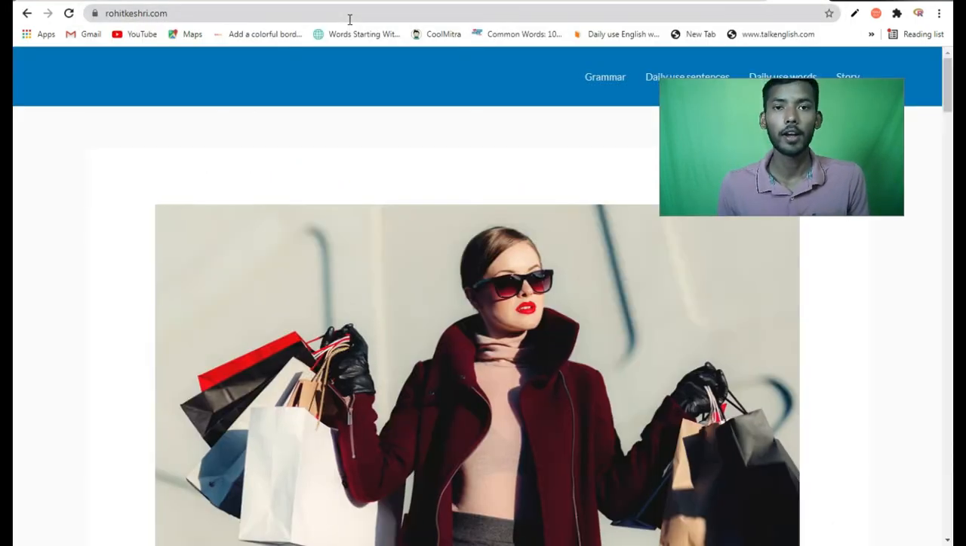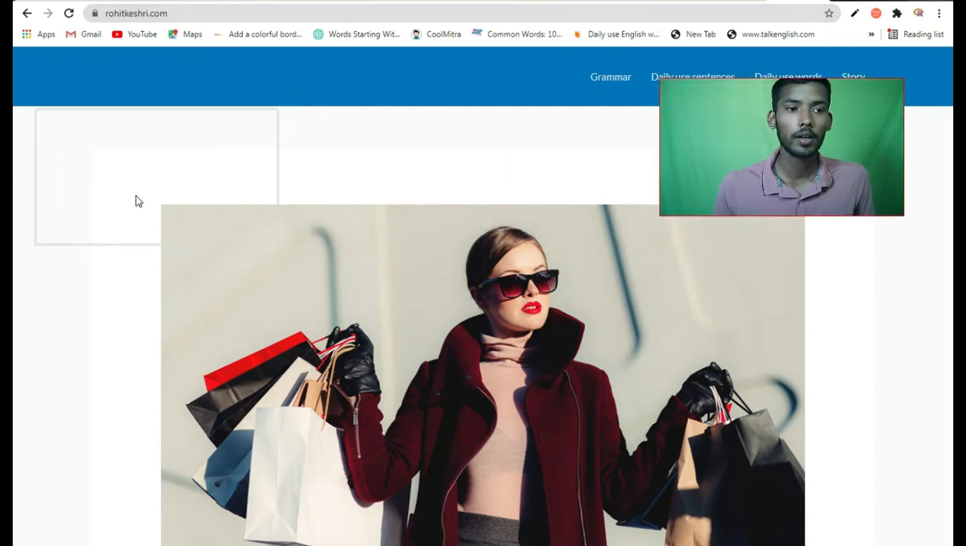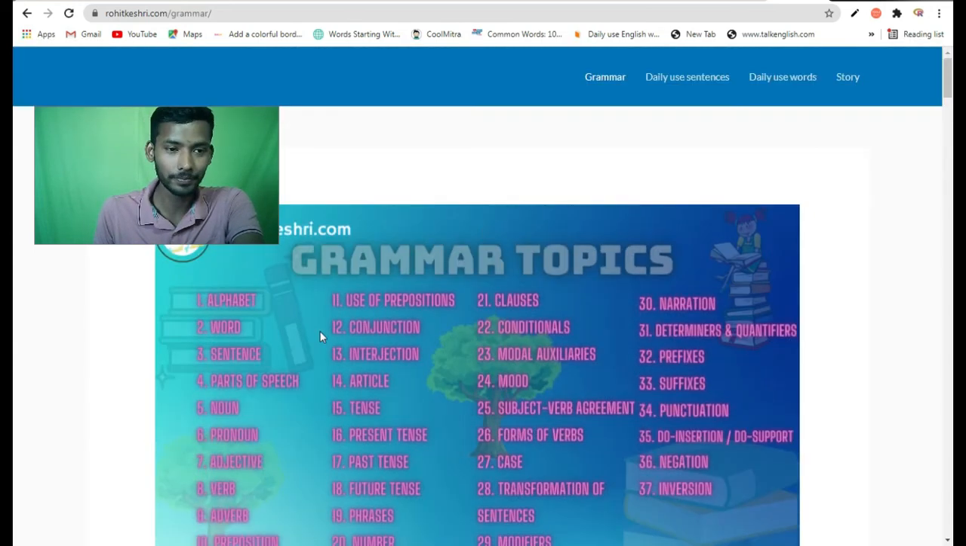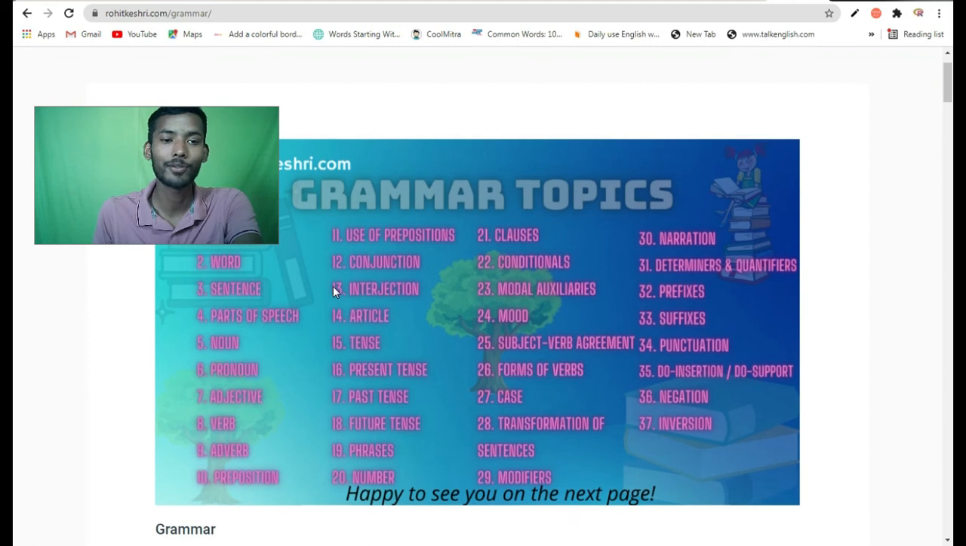Now see, here are lots of categories: grammar, daily use sentences, daily use words, story, and in time I am going to add so many things in this menu, and there will be each and everything related to the English language. It might be speaking, reading, writing, pronunciation, listening, or even grammar parts. So each and everything will be available. For today's task, you have to go to the grammar section and see the lots of grammar sections we are going to cover through this session.